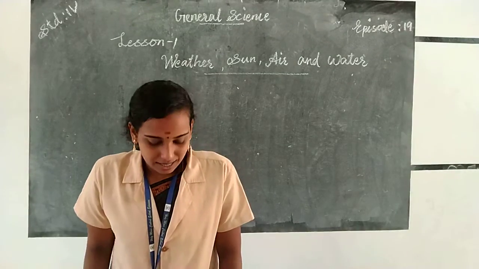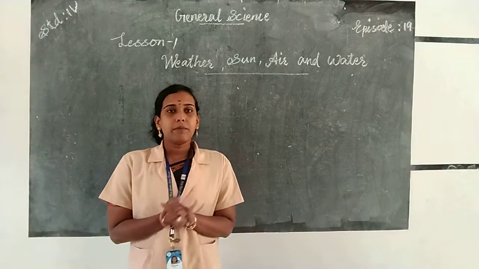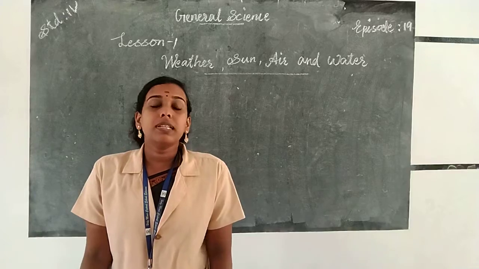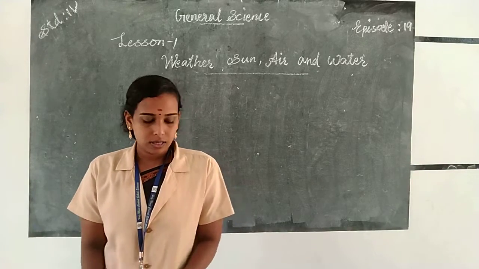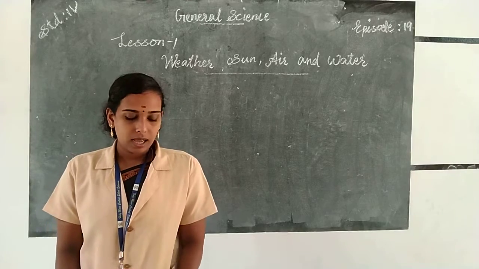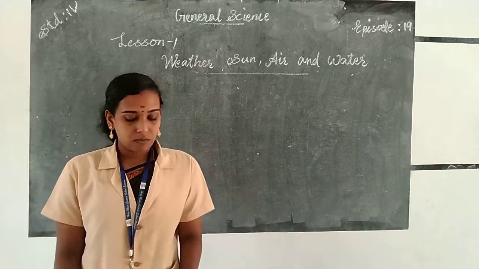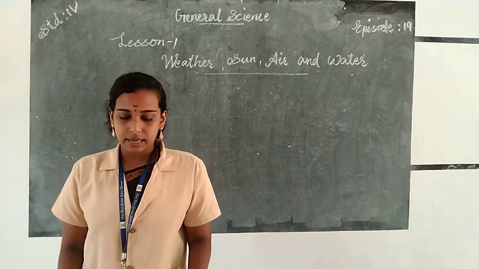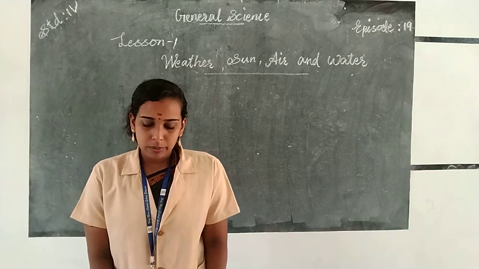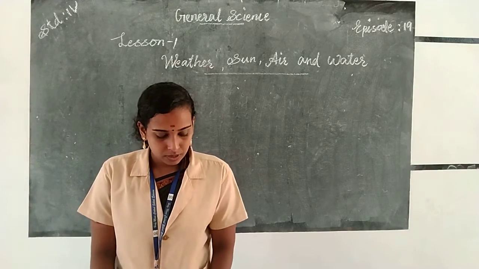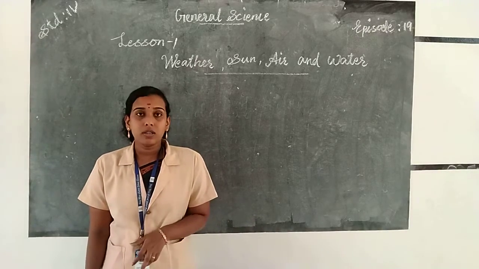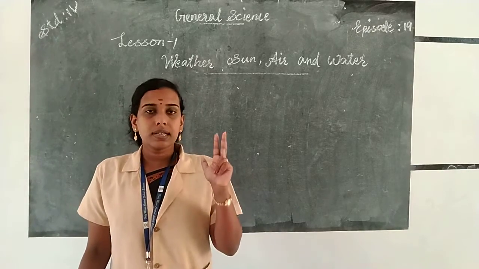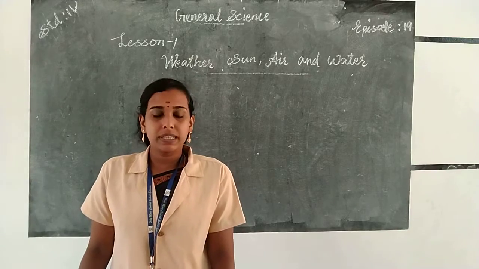Hello dear students, today we are going to study about impurities of water. In the last class we discussed the first lesson, weather, soil, air and water, and the portion up to the water cycle. Okay, so what do you mean by water cycle? The water cycle is a cycle of water through evaporation, condensation and precipitation.